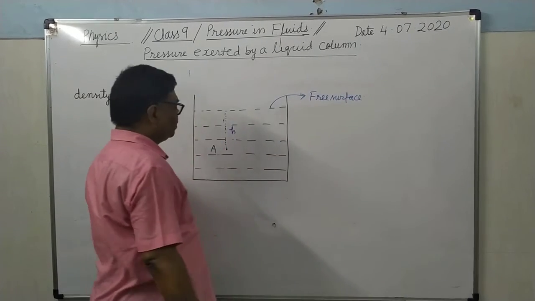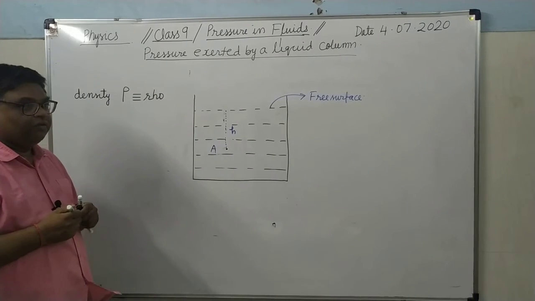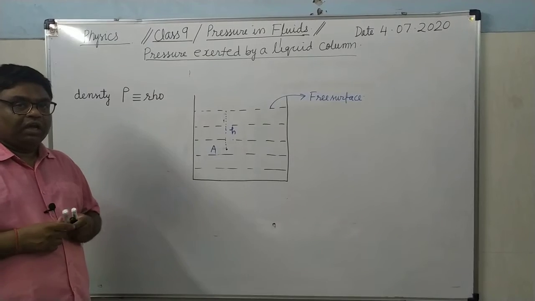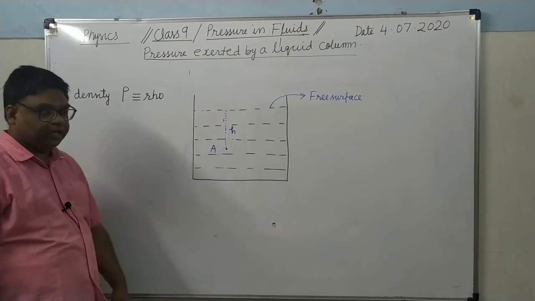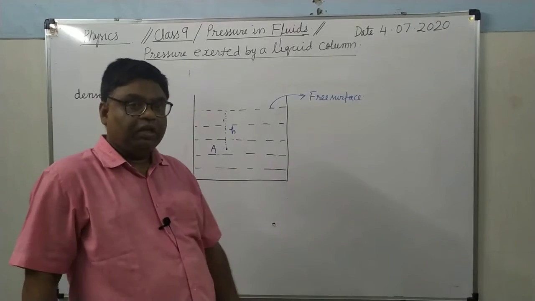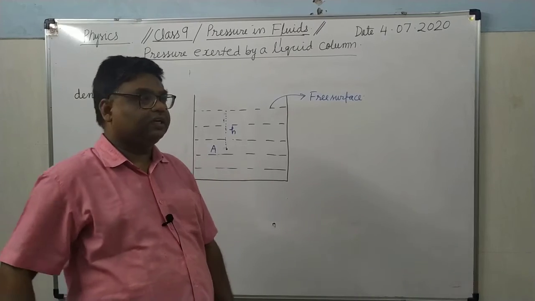It's clear? So in order to determine the pressure at the point A, we will assume an imaginary cylinder just above the point A. It's clear?